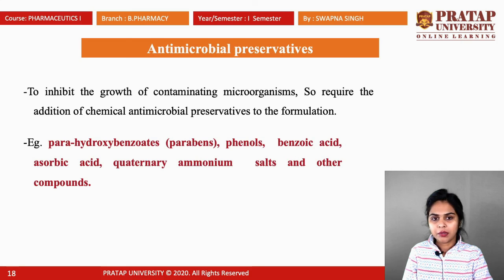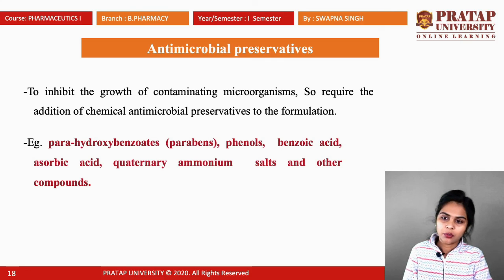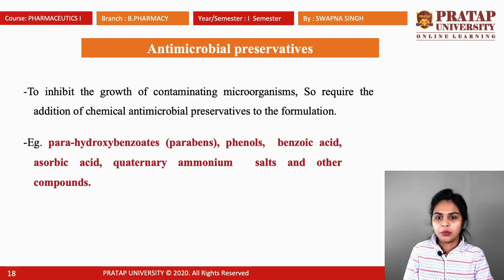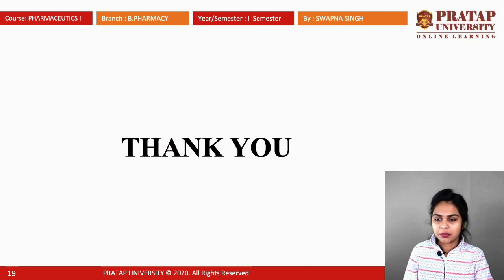Next one is antimicrobial preservatives. We use antimicrobials in any formulation to inhibit the growth of microbial contamination. In semi-solid preparations, we use preservatives to inhibit the growth of contaminating microorganisms. This requires the addition of chemical antimicrobial preservatives to the formulation, like parabens, also known as para-hydroxybenzoates, phenols, benzoic acid, quaternary ammonium salts, ascorbic acid, and other compounds. These are all examples of antimicrobial preservatives.